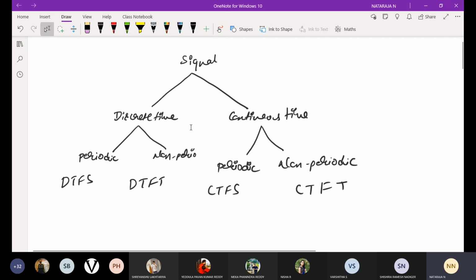Okay. Next, we'll have a table. Make a table. Time properties of a signal and its appropriate Fourier representation. Make a note. Time properties of a signal and its appropriate Fourier representation.